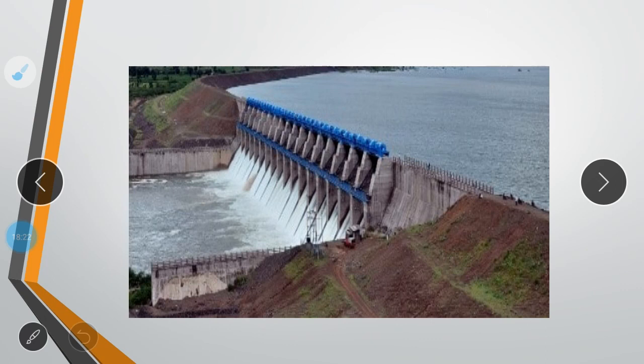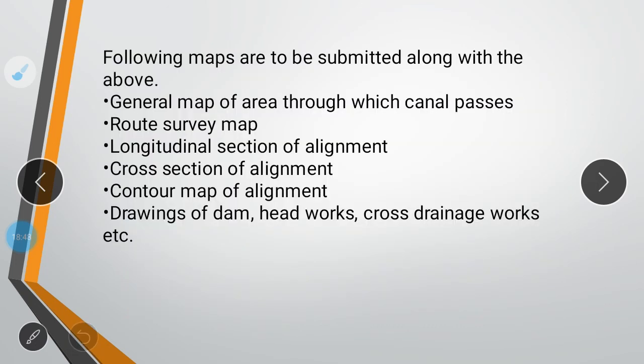So you can see a river in this diagram. This is the upstream, and the dam is constructed or a reservoir is constructed where water is stored, and some water is released through the sluice gate, and this water can be used for irrigation. And in future, when there is no rain, the same water can be used for irrigation purposes by diverting it through the canal. So these were the topics we have covered in this chapter.